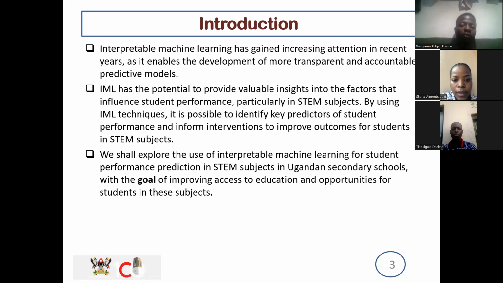We shall explore the use of interpretable machine learning for student performance prediction in STEM subjects in Ugandan secondary schools, with a goal of improving access to education and opportunities for students in the subjects.